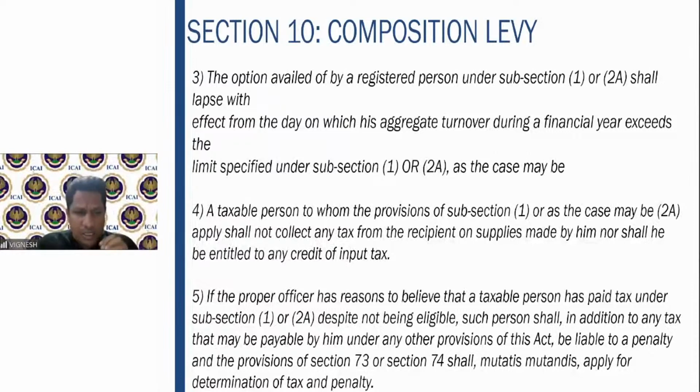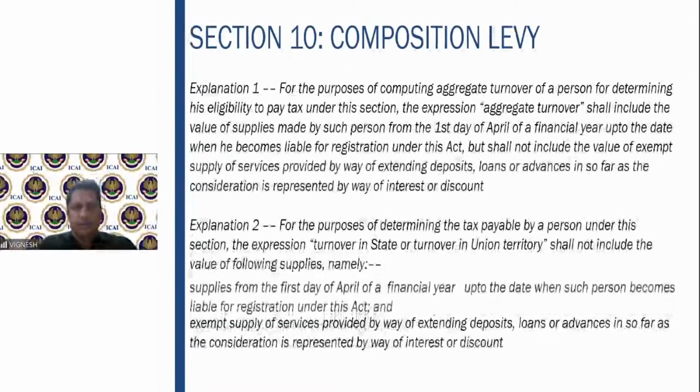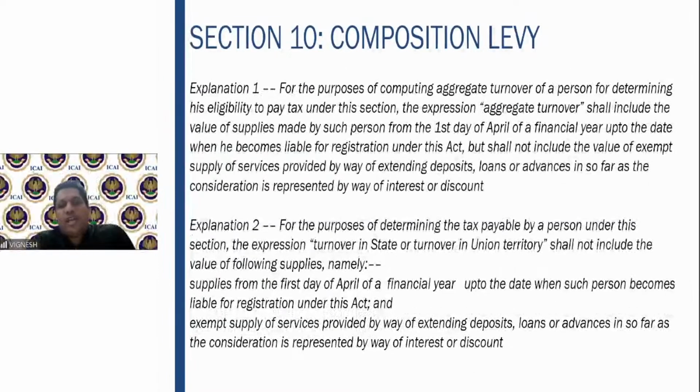So therefore, these penalties will also have to be covered in case the officer has a doubt on this one. Now, there are 2 explanations which are given for the purpose of calculating the aggregate turnover. For calculating aggregate turnover, you have to include the value of the supplies from 1st of April up to the date when it becomes liable for consideration, but shall not include interest, discounts, etc.